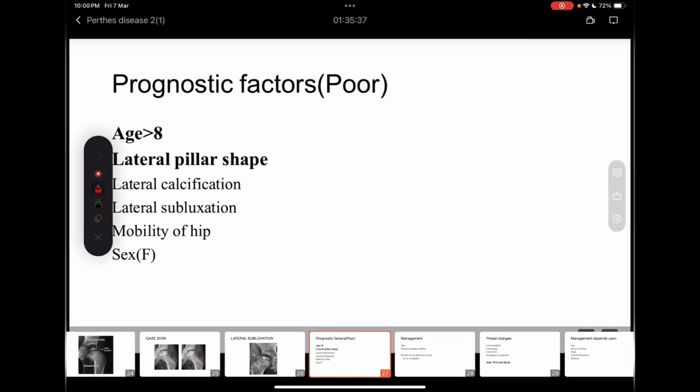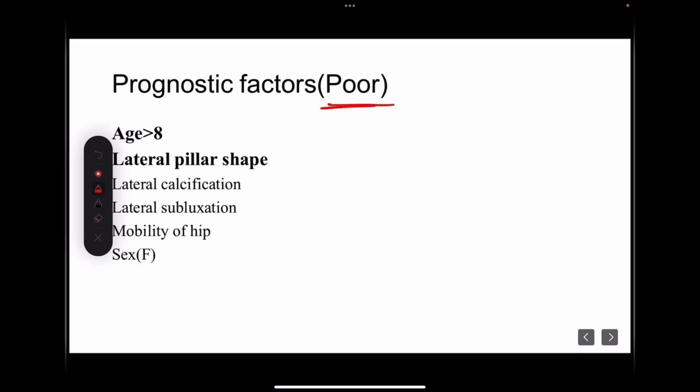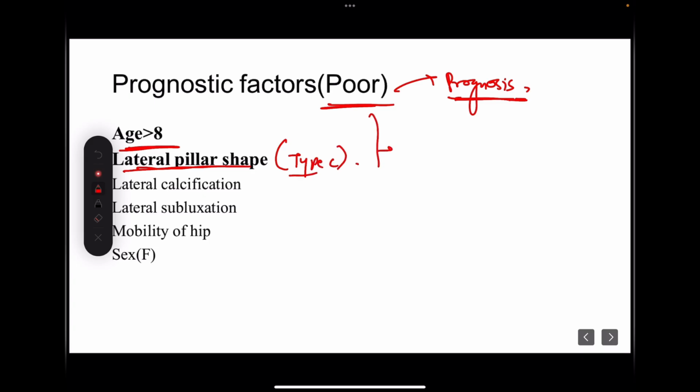Coming to the prognostic factors which determine poorer prognosis for the patients. So what are all these poor prognostic factors? Age more than 8 and lateral pillar shape, that is type C. These are the most important poorer prognostic factors.